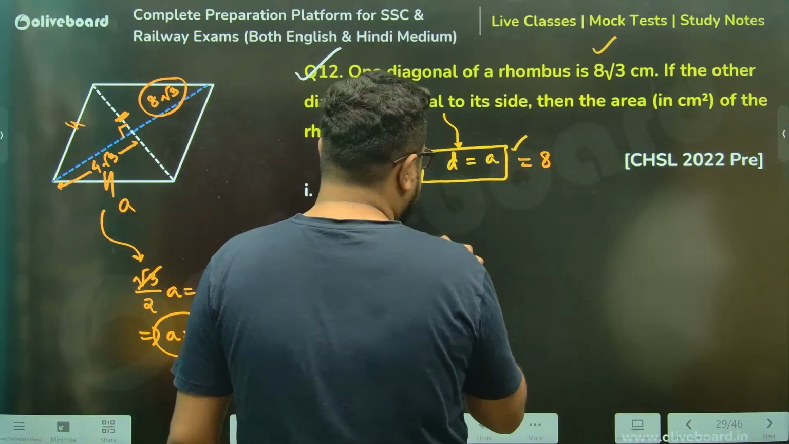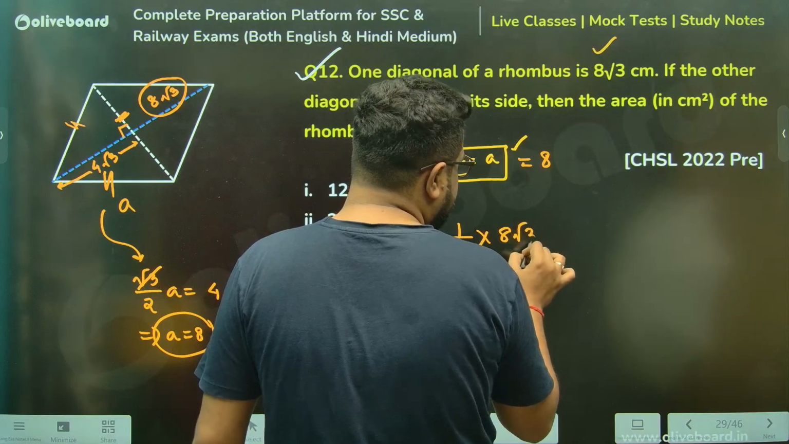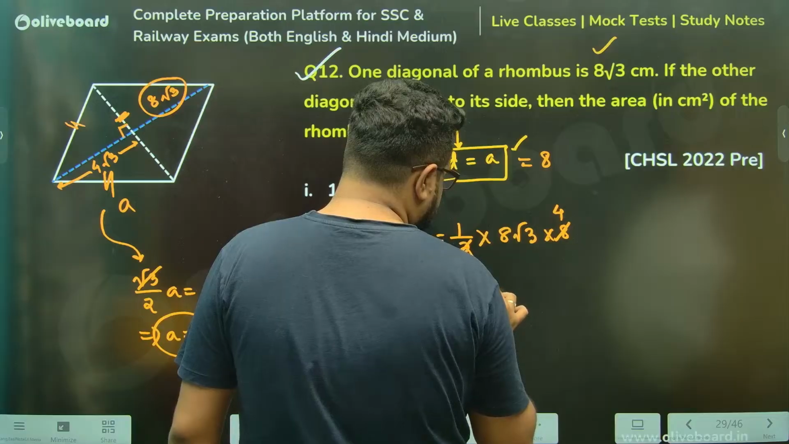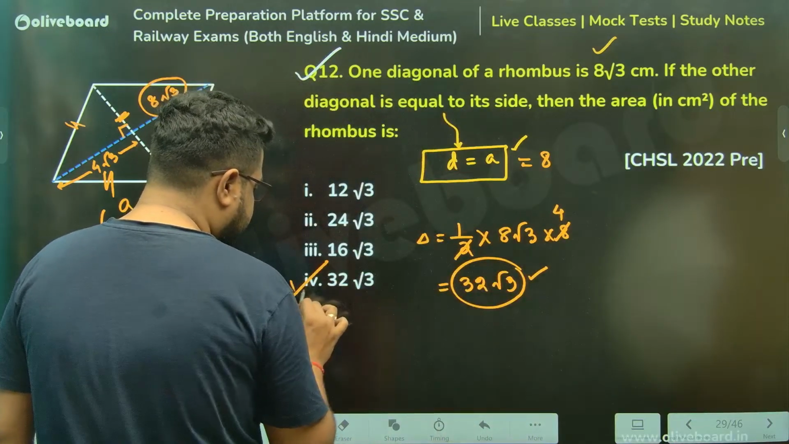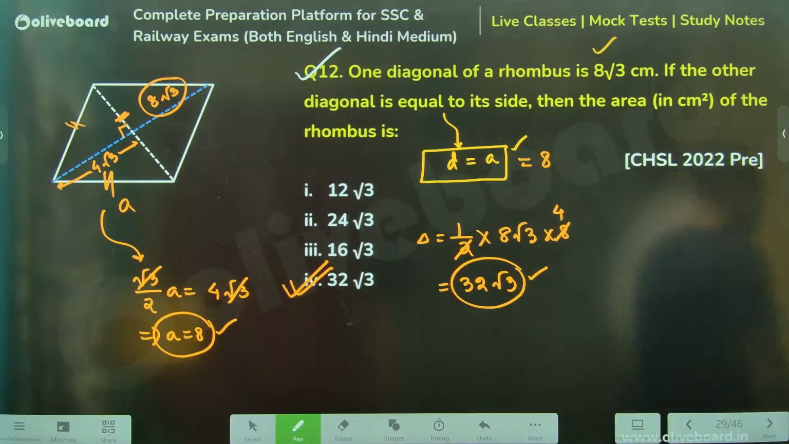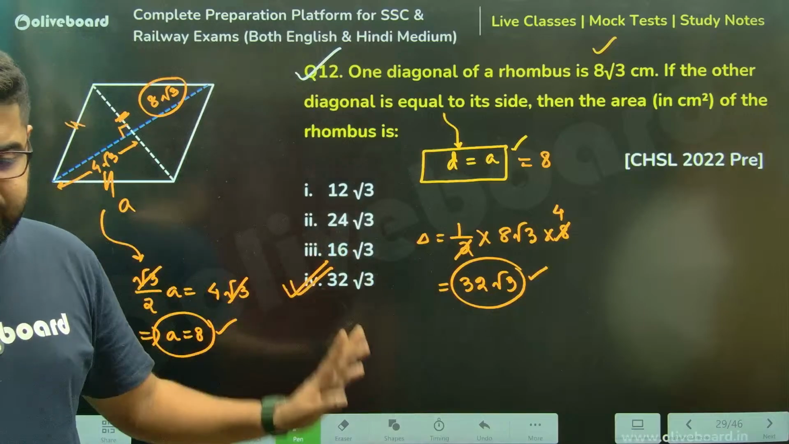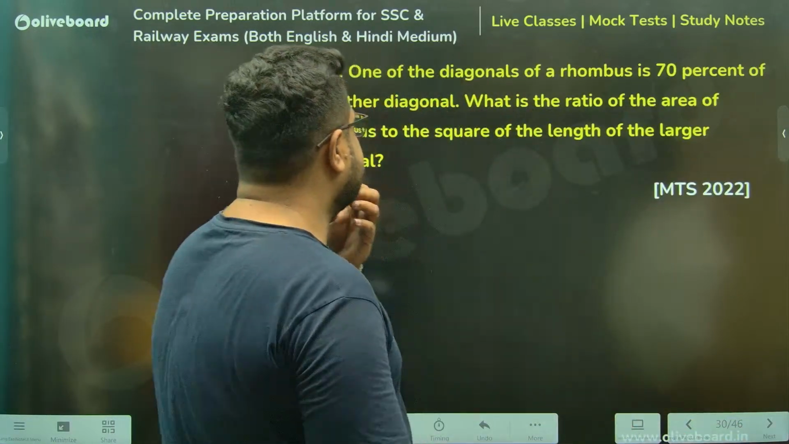So area is half into the product of the diagonals. One diagonal is 8 root 3, another diagonal is 8. Calculate: 4 8s are 32 root 3 is the answer. Option number 4 is your correct answer. Very simple, nothing difficult or weird about this. Clear, everyone?